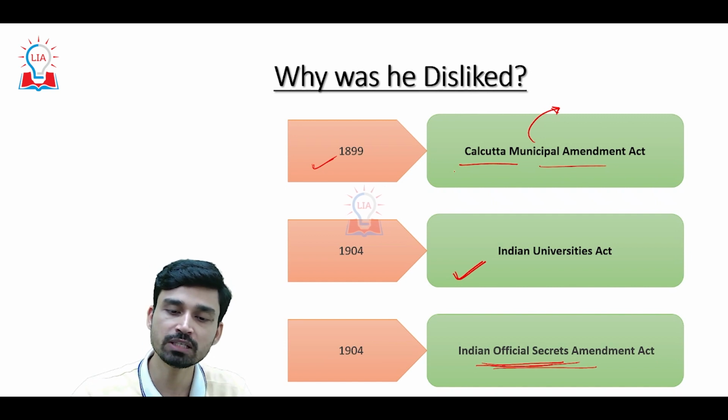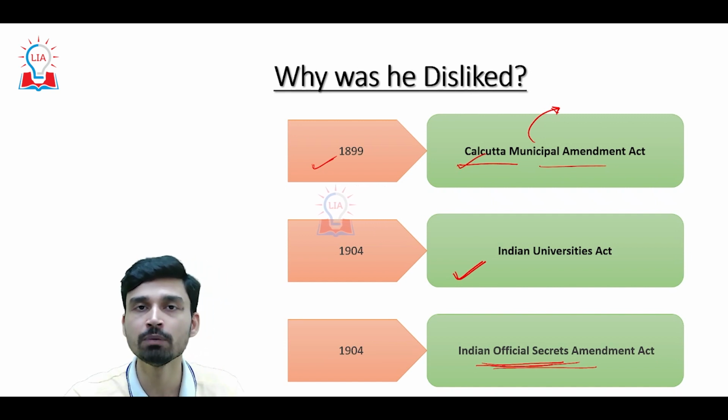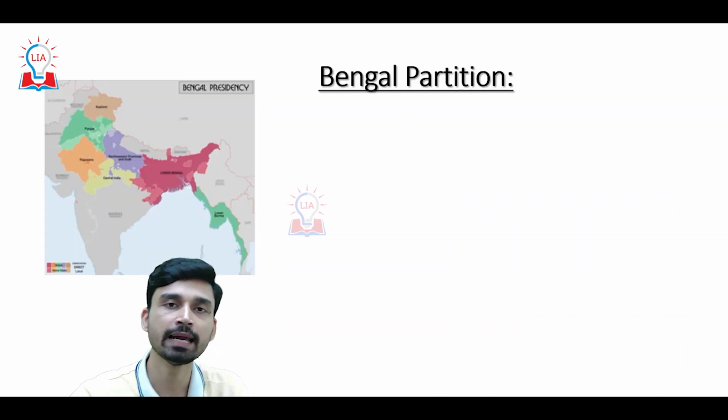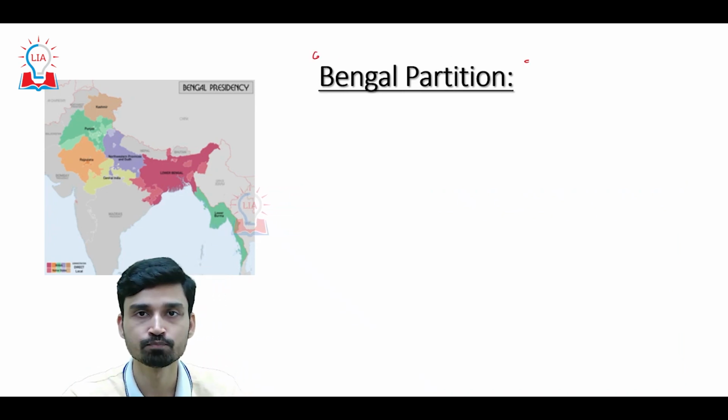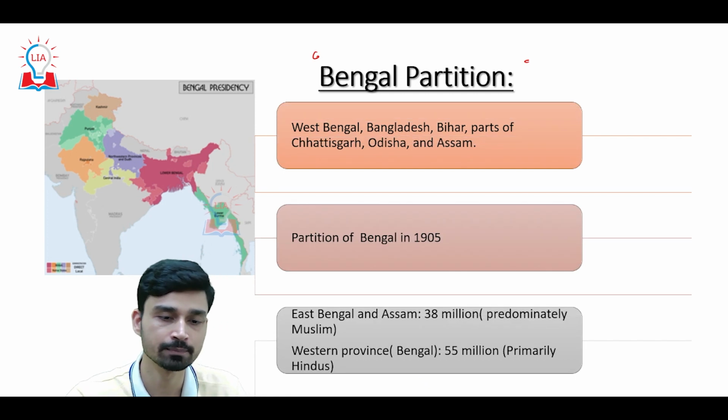However, apart from these three unpopular decisions, the most unpopular decision, the reason people disliked Lord Curzon, was his decision to partition Bengal. So, let us try to understand the Bengal partition.